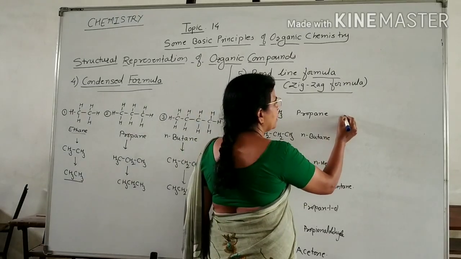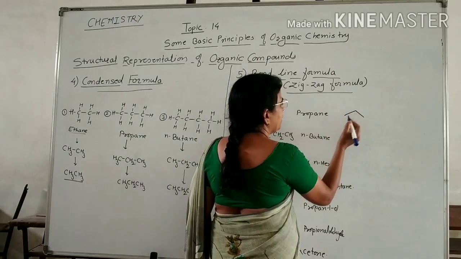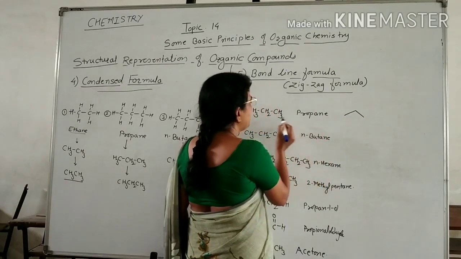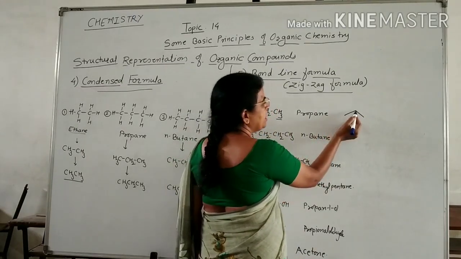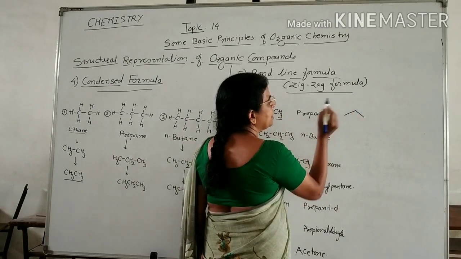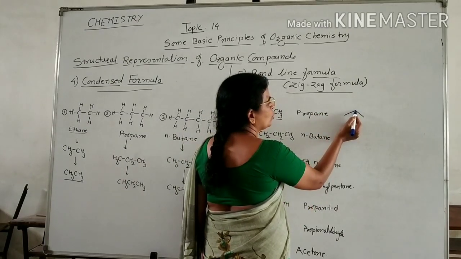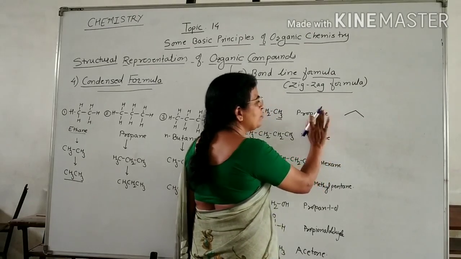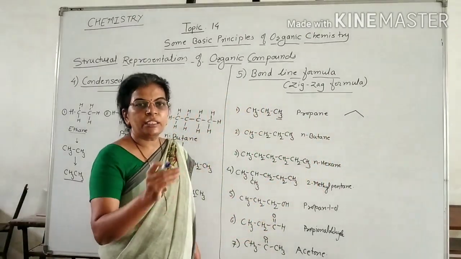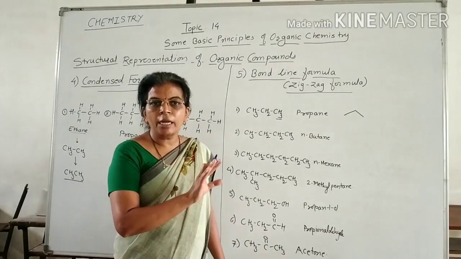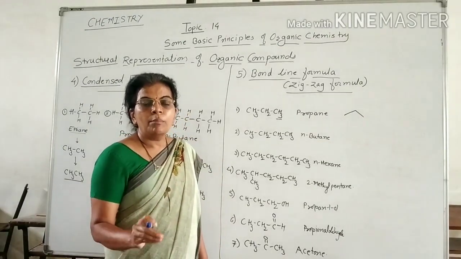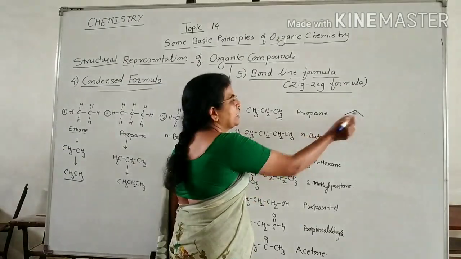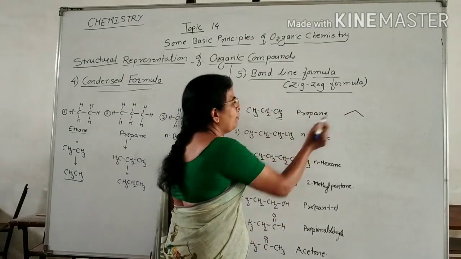Now, here 1, 2 and 3. Here these are the terminals. This terminal represents a CH3 group and this angle represents a CH2 group. That is, here there is a CH2 group, here CH3, here CH3. In the condensed formula, the carbon and hydrogen atoms are not shown, but they are considered to be present in this zigzag formula. This is the formula of propane.